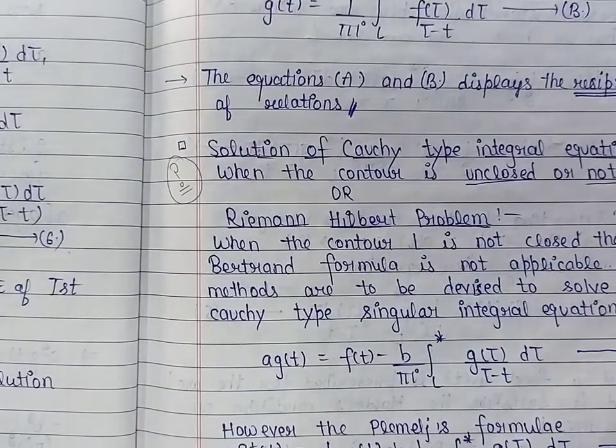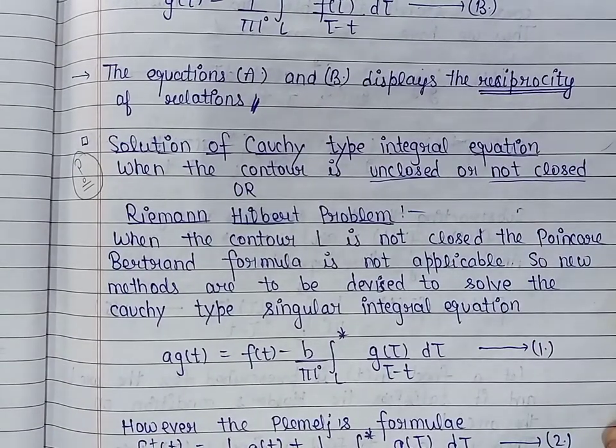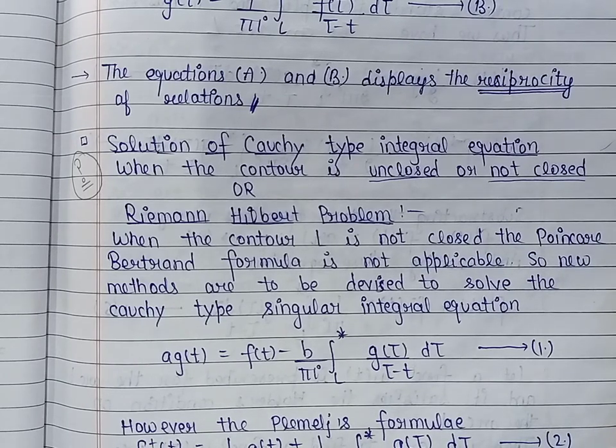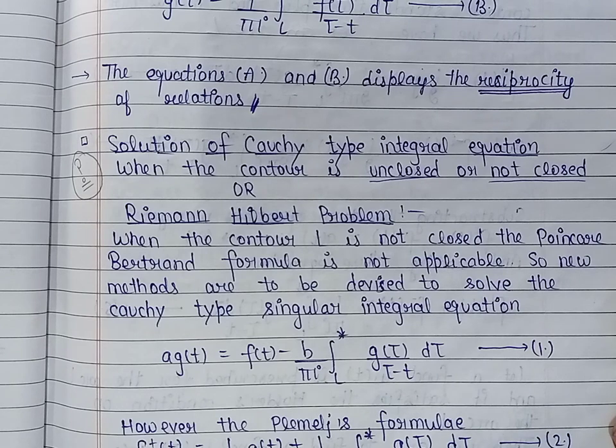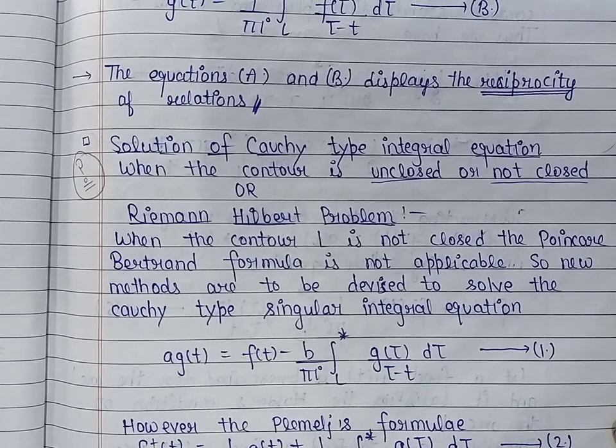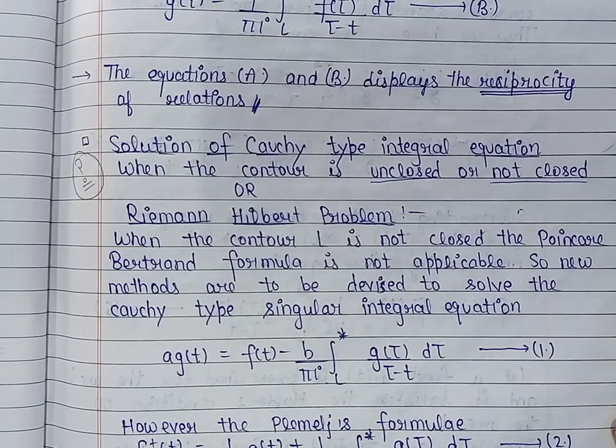Good morning, students. Yesterday we discussed the solution of Cauchy type singular integral equations for closed contours. To find the solution of that singular integral equation, we used the Poincare-Bertrand transformation formula as well as Fleming's formulas, which define the first and second boundary values for a function inside and outside a given closed contour.